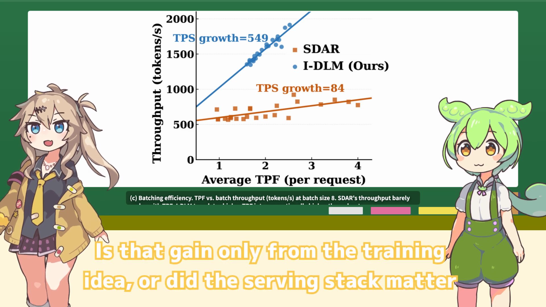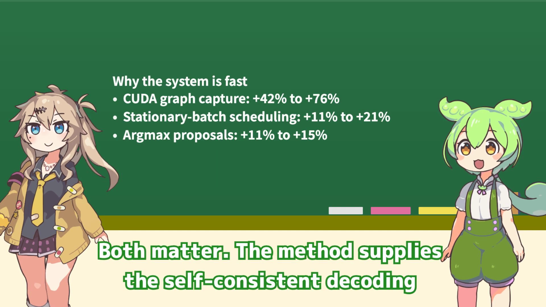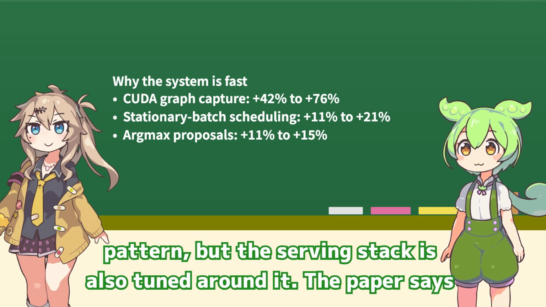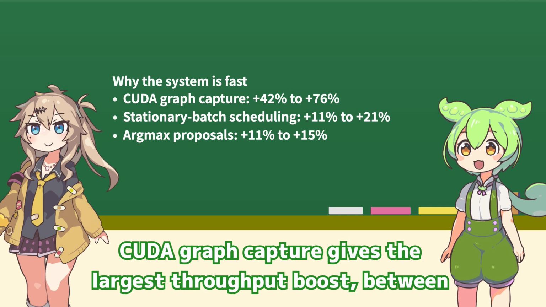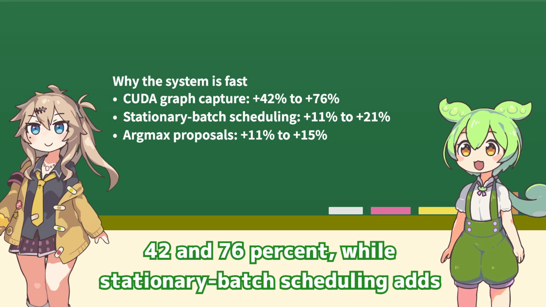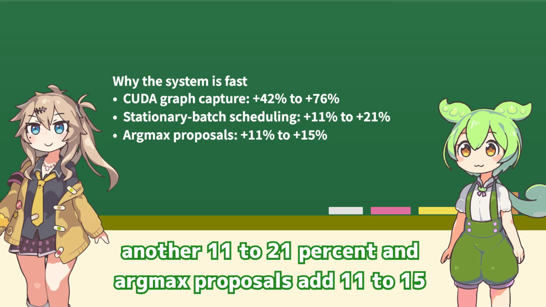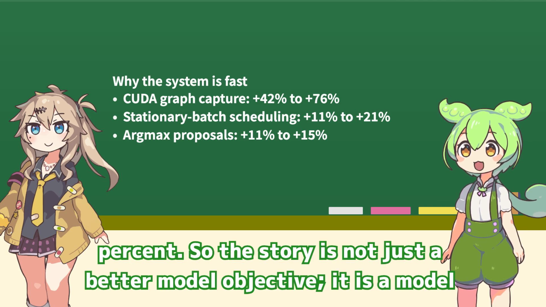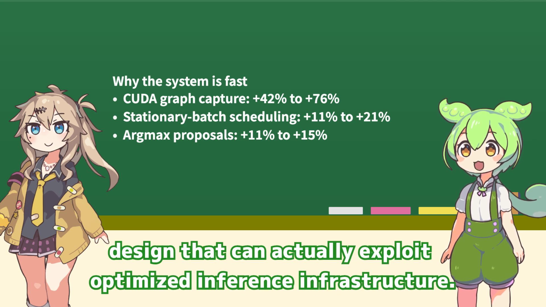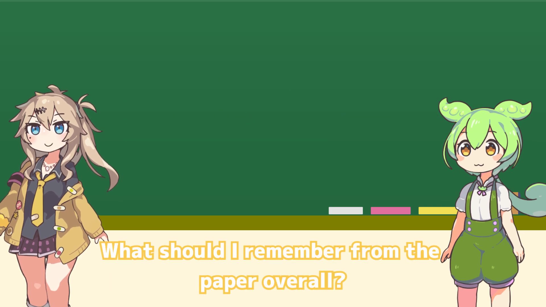Is that gain only from the training idea, or did the serving stack matter too? Both matter. The method supplies the self-consistent decoding pattern, but the serving stack is also tuned around it. The paper says CUDA graph capture gives the largest throughput boost, between 42 and 76%, while stationary batch scheduling adds another 11 to 21% and argmax proposals 11 to 15%. So the story is not just a better model objective, it is a model design that can actually exploit optimized inference infrastructure.